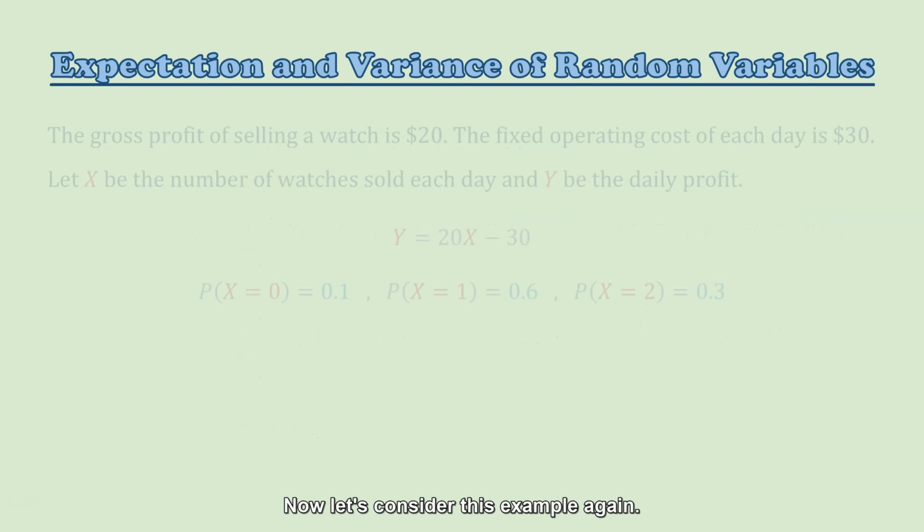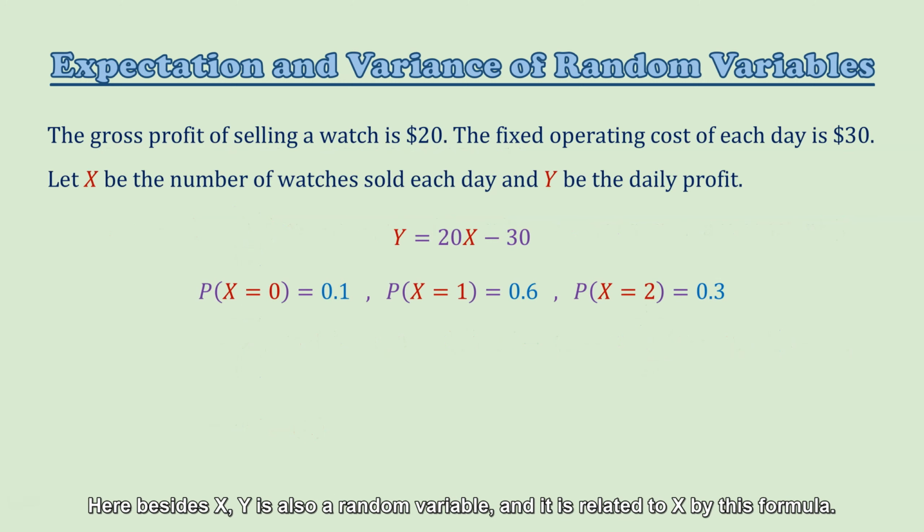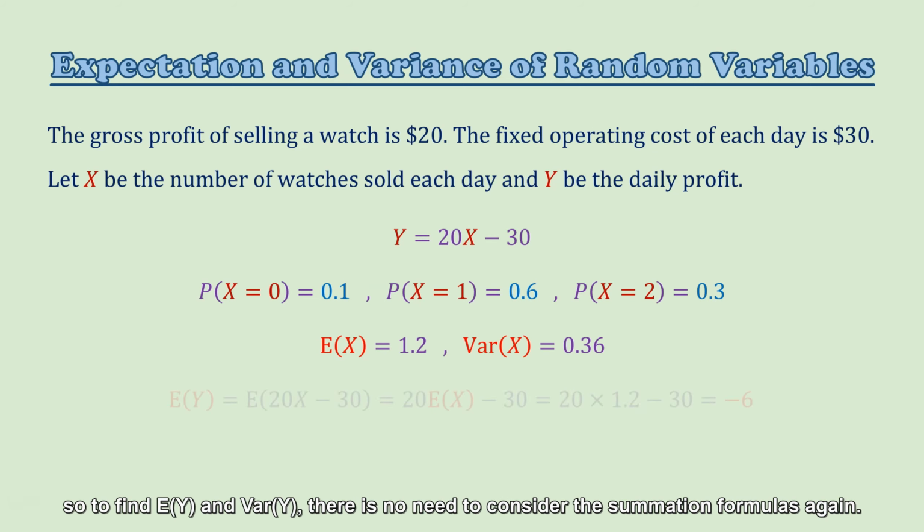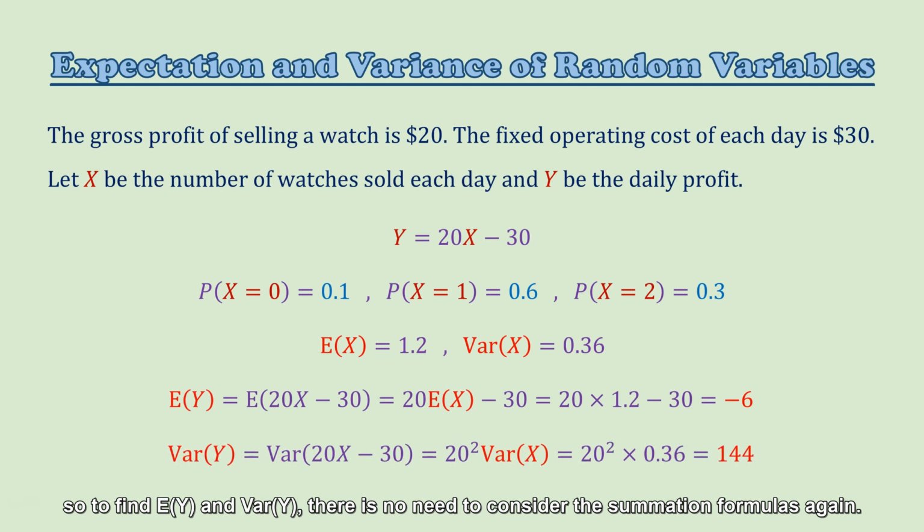Now let's consider this example again. Here besides x, y is also a random variable, and it is related to x by this formula. We have already known the expectation of x and the variance of x. So to find the expectation of y and the variance of y, there is no need to consider the summation formulas again.